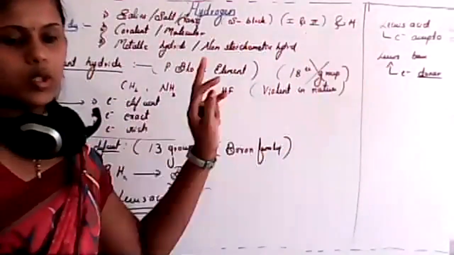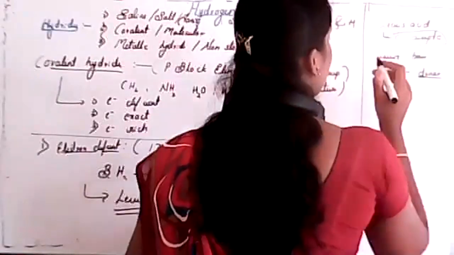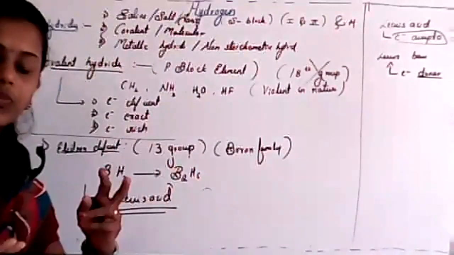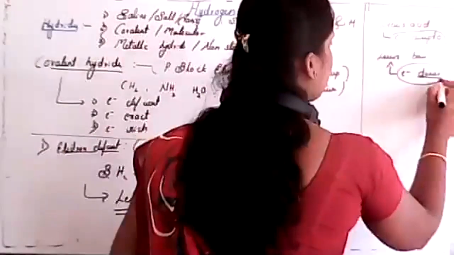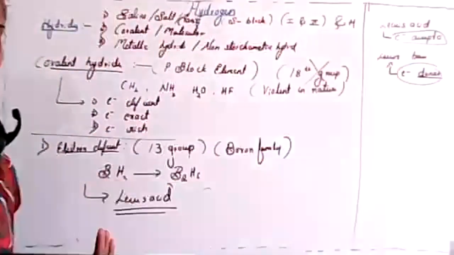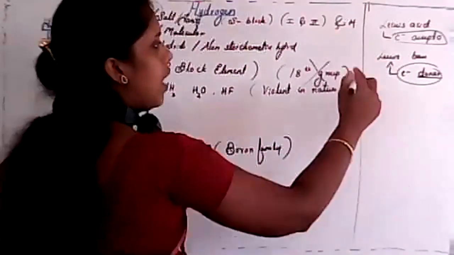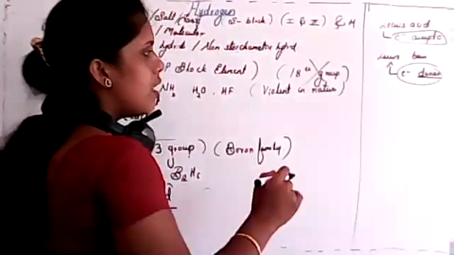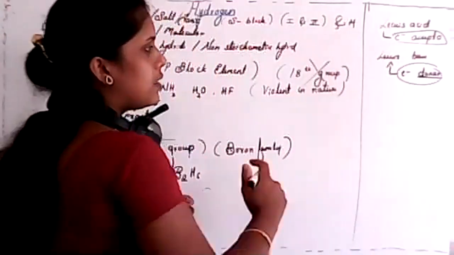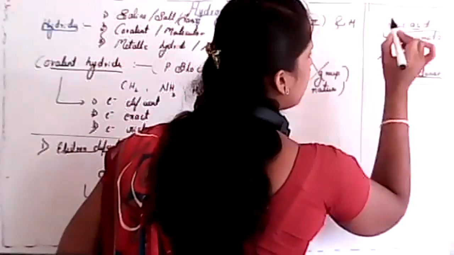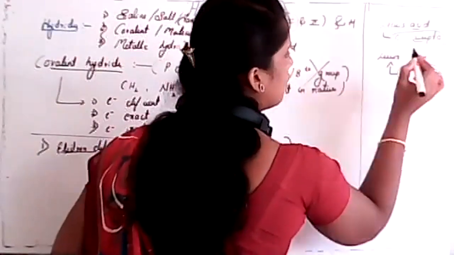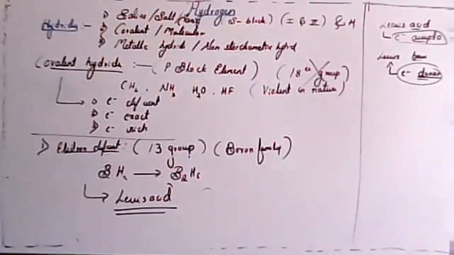Remember these two points. The species which accepts electrons is known as a Lewis acid, and the species which donates electrons is a Lewis base. Acceptor, that's why it is acid. Donor, that's why it is base.